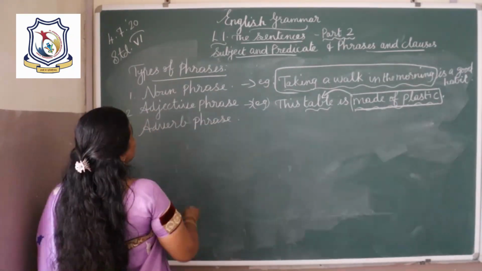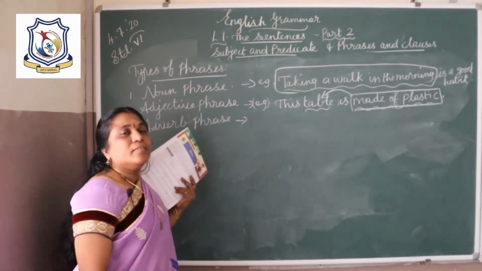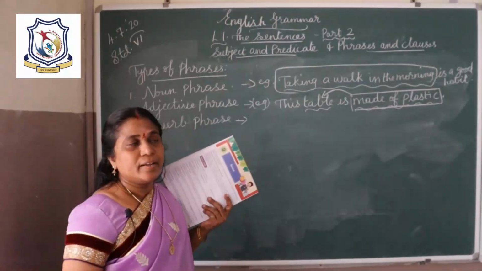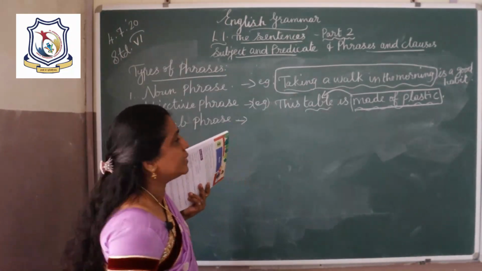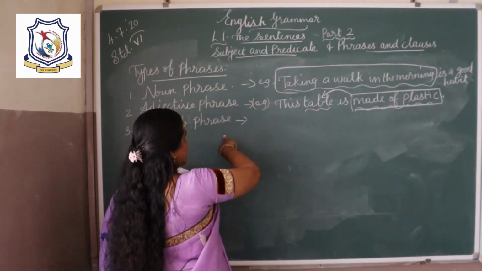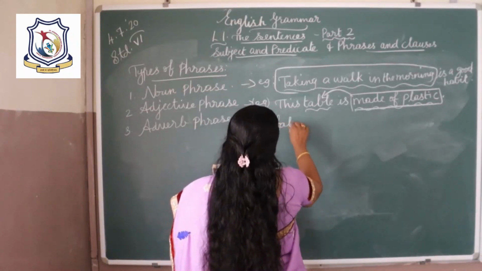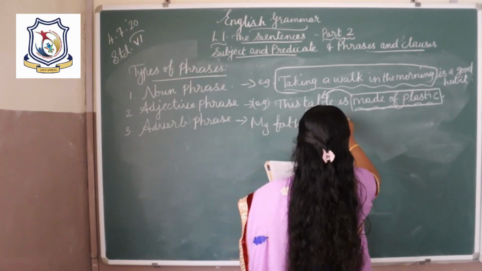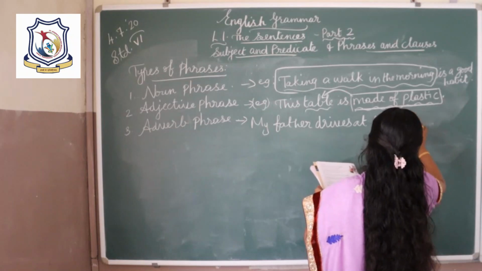Okay, and then third one, adverb phrase. An adverb tells when an action is done, where it is done, how it is done, why it is done. An adverb phrase acts as an adverb in a sentence. For example, my father drives at slow speed.